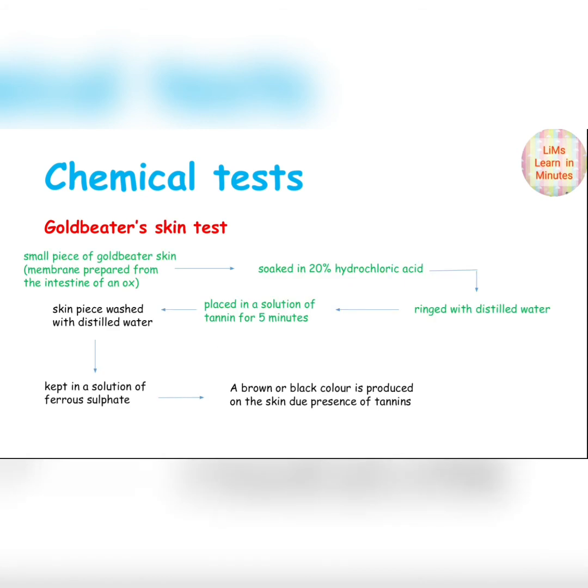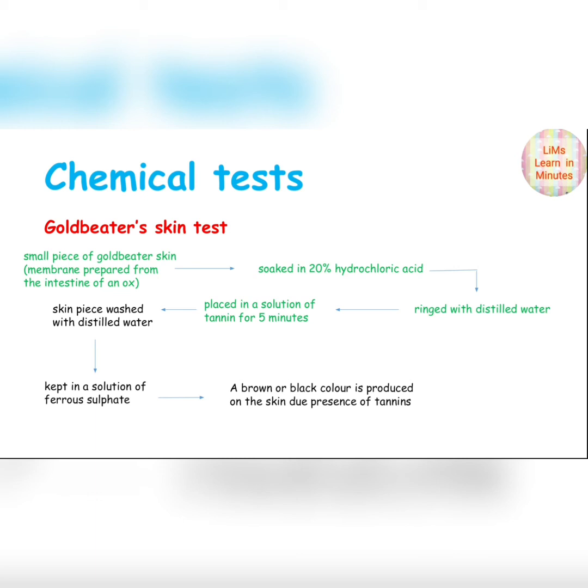Then second, the goldbeater's skin test. This is a very well-known test for identification of tannins. A small piece of goldbeater's skin, which is nothing but the membrane prepared from the intestine of an ox, is soaked in 20% hydrochloric acid and rinsed with distilled water.